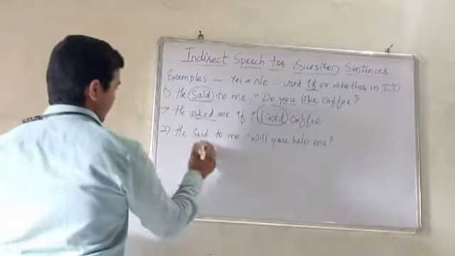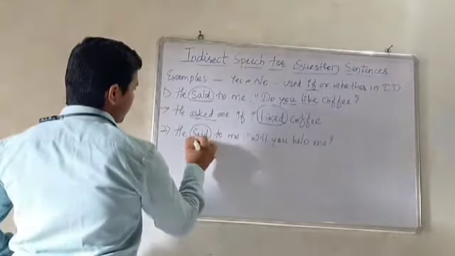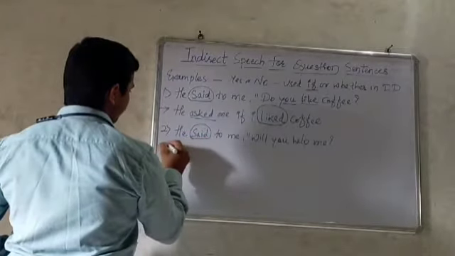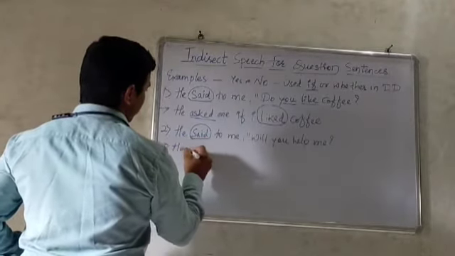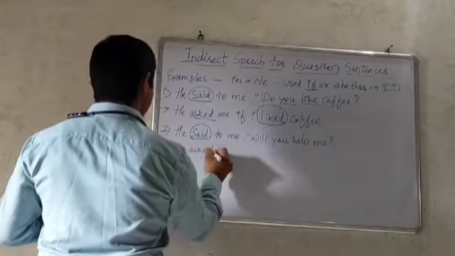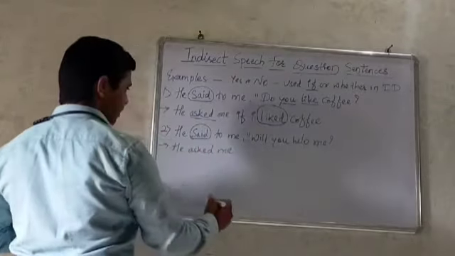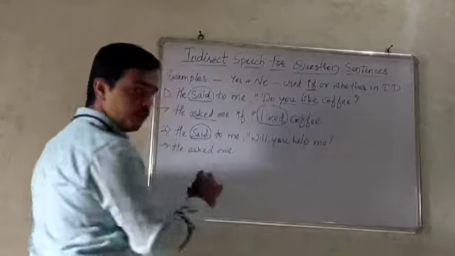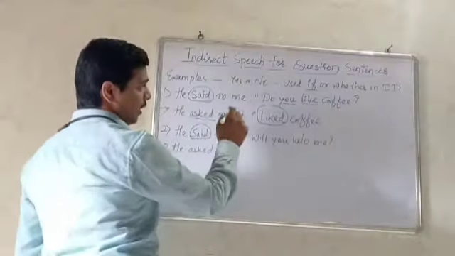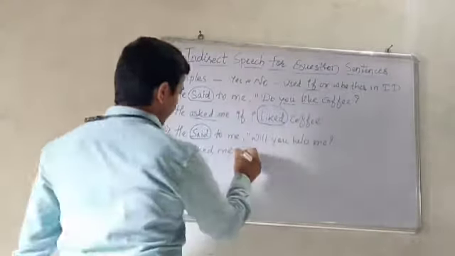So let us change. The reporting word changes into he asked me. So after the reporting verb, as I said, use if or whether. If.